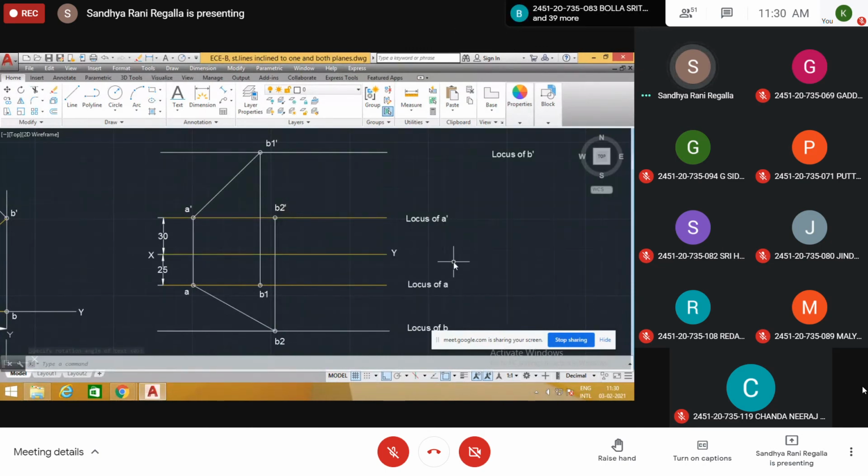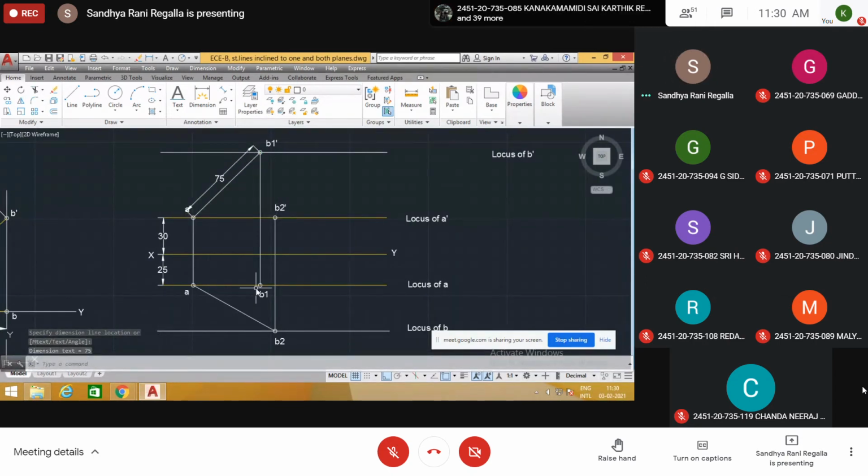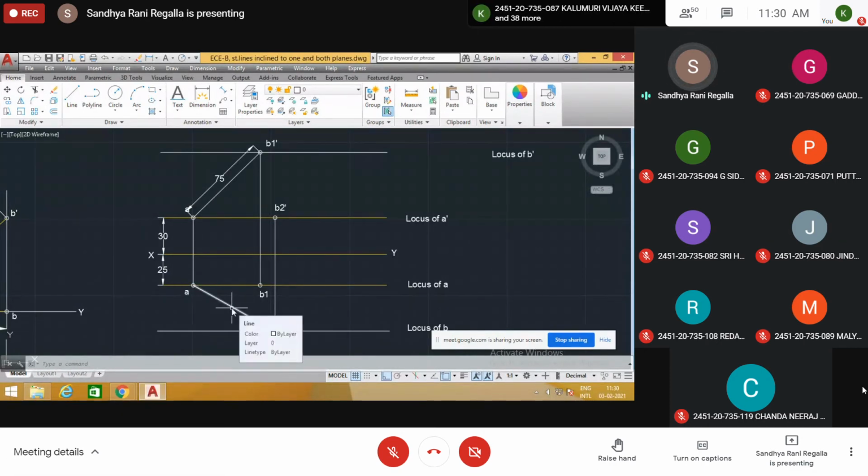Now see, this is the true length of line, 75 mm. This 75 mm looks like AB1 in the top view. This is the top view length. In the same way, in the top view AB2, this is the true length of line. This 75 mm looks like A dash B2 dash. That is reduced length in the front view.